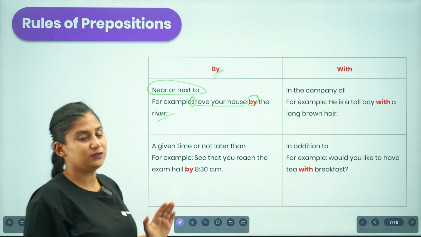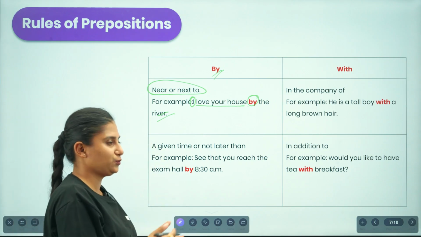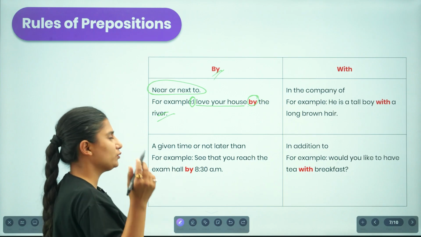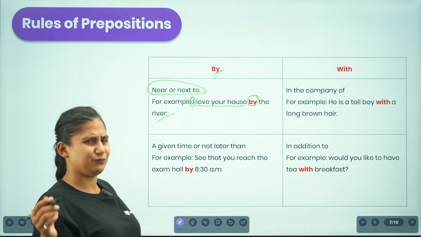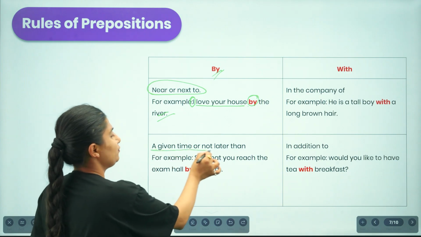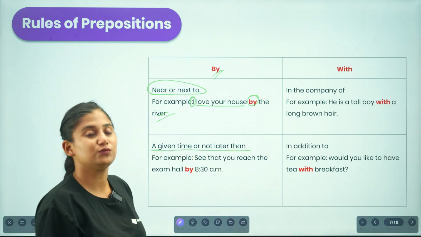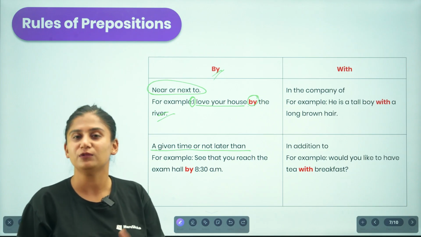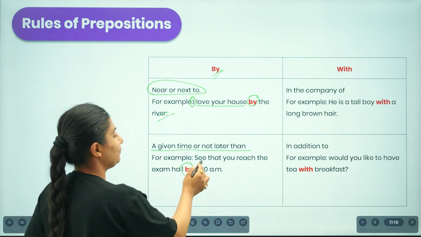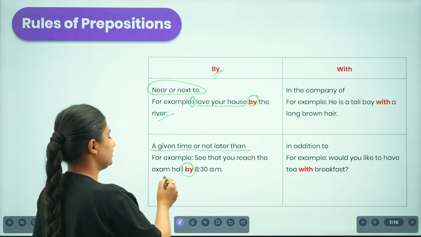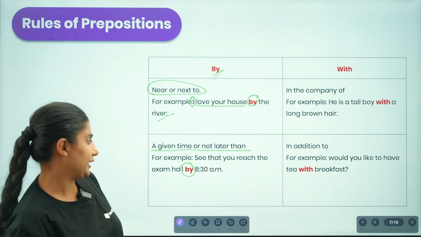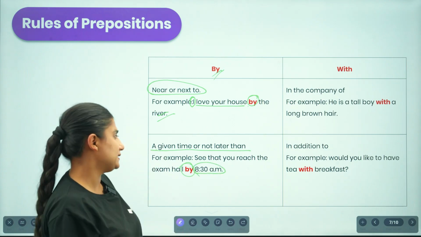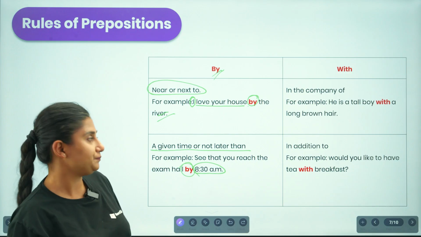Similarly, we use by also as a preposition of time, when we are talking about a given time or not later than. If you are asking people not to be later than a particular time, we use the preposition by. For example, see that you reach the exam hall by 8:30 a.m. Here we are asking the listener not to be late beyond the given time.